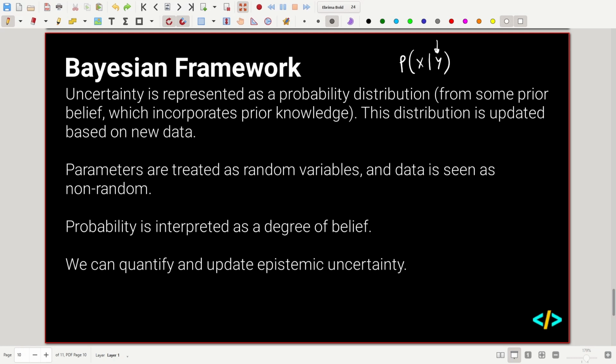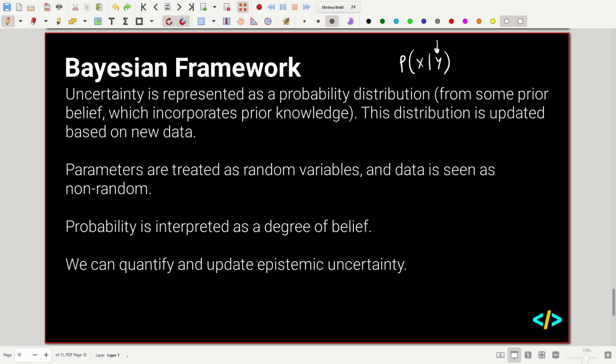Parameters in a Bayesian framework are treated as random variables, and data is non-random. So we know the data is there, and we know the data is fixed. The reason why the parameters are random variables is because we believe they're something we don't know and can't really predict, and there's no set parameter that is perfect for everything.